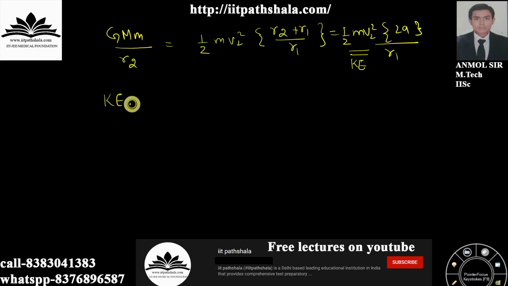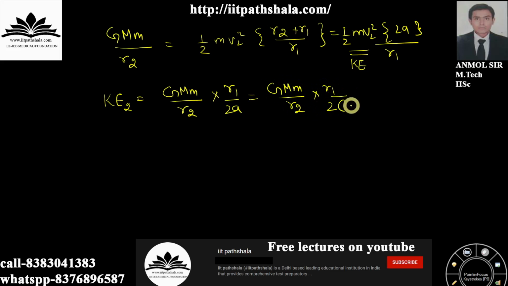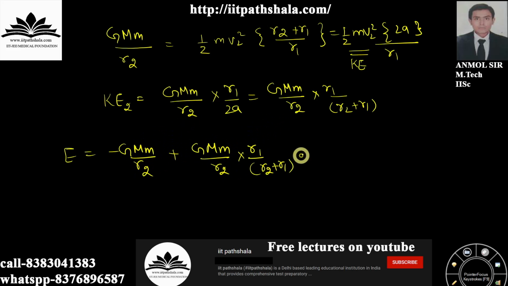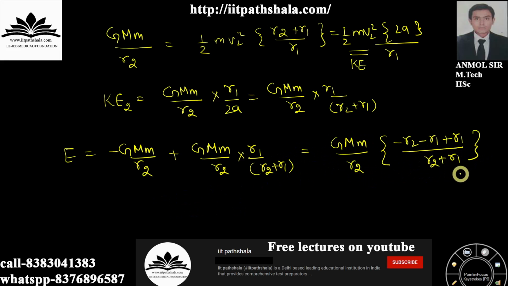So I can say that kinetic energy at point 2 will be equal to GMm upon R2 into R1 upon 2a, which I can write as GMm upon R2 into R1 upon 2, or instead of 2a I can write it as R2 plus R1, and you'll be finding out why I am writing it as follows. Substitute this in equation 1 itself and you will have energy equal to GMm upon R2 plus kinetic energy, which is replaced now by the following factor over here. Simplify it further and you will have this as your answer.